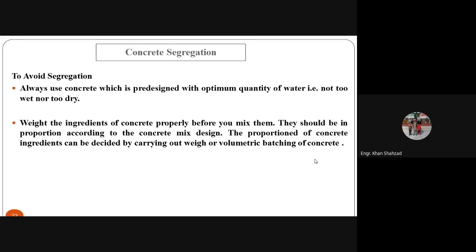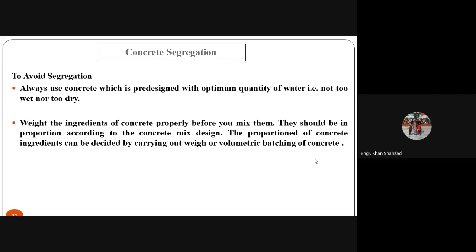Okay, how can we avoid segregation? This is the next topic. Always use concrete which is pre-designed with optimum quantity of water. As I told you, being a civil engineer or a material engineer or a design engineer of concrete, you will have to properly pre-design with optimum quantity of water. Use the optimum quantity of water, neither too little nor too much, not too wet, nor too dry.